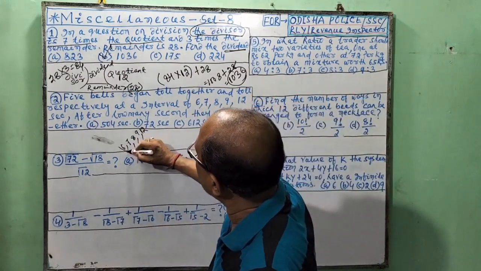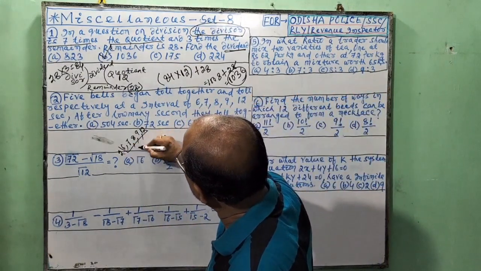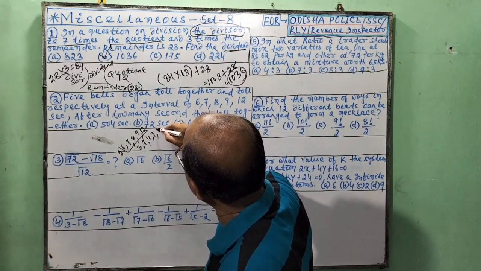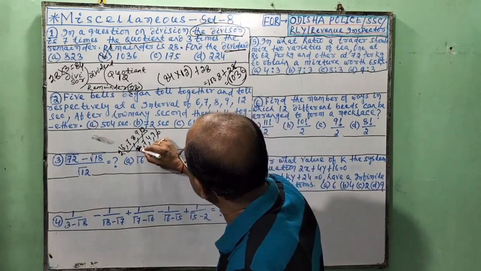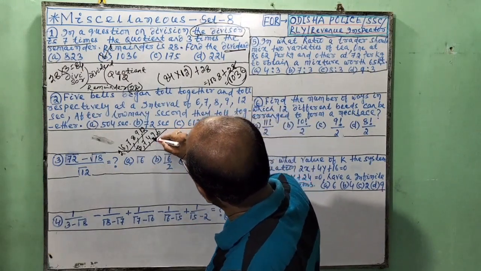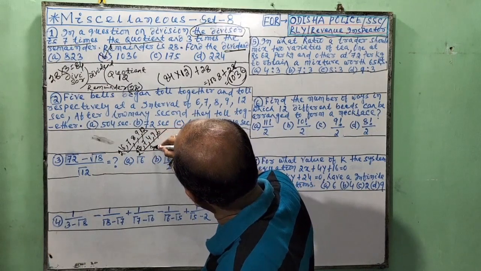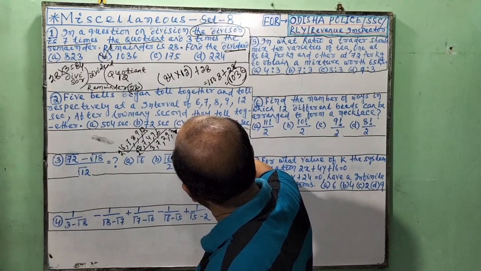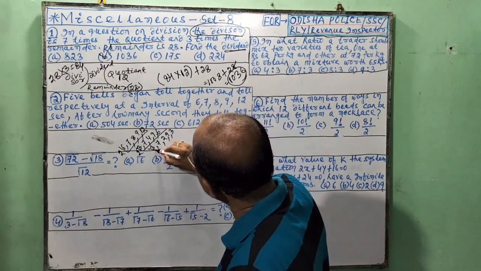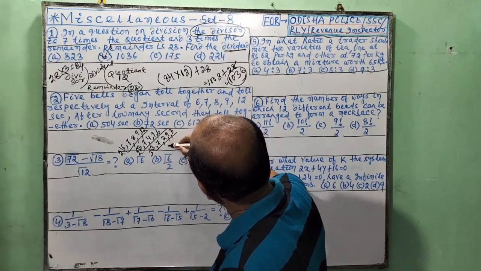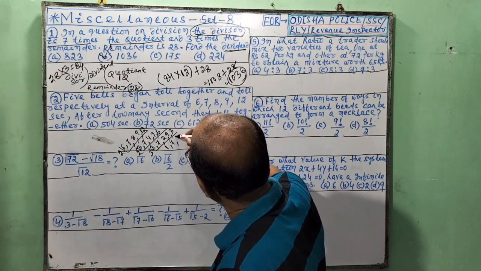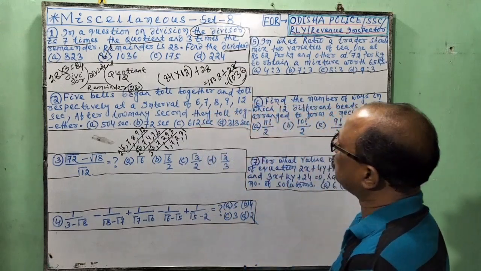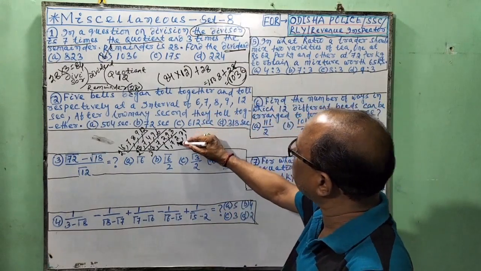LCM. Dividing by 2: 6, 7, 8, 9, 12 becomes 3, 7, 4, 9, 6. Next, by 2: 3, 7, 2, 9, 3. Then by 3: 1, 7, 2, 3, 1. So, they are the prime numbers.